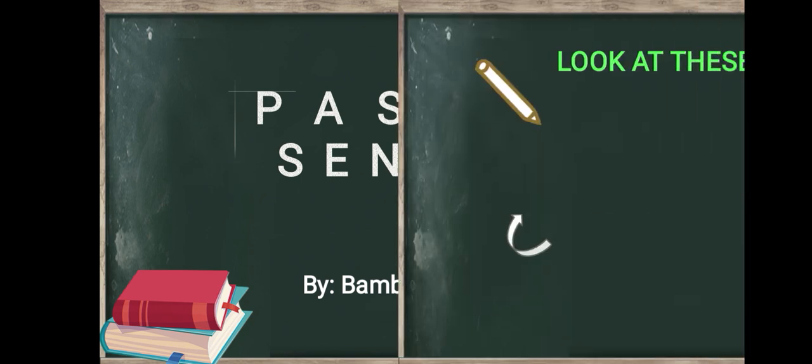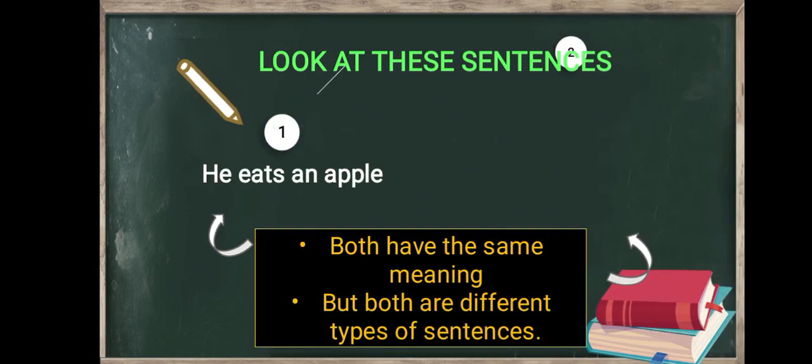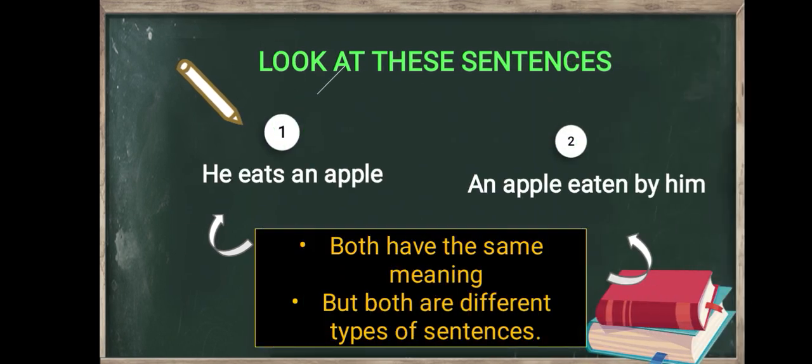Next, look at these sentences. Number one, he eats an apple. Number two, an apple eaten by him. Do you know about both of the sentences? Yeah, number one is active sentence, and number two is passive sentence.